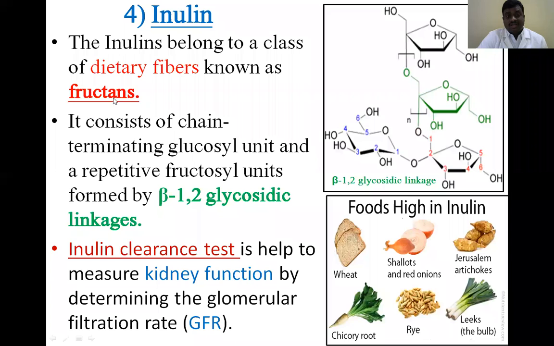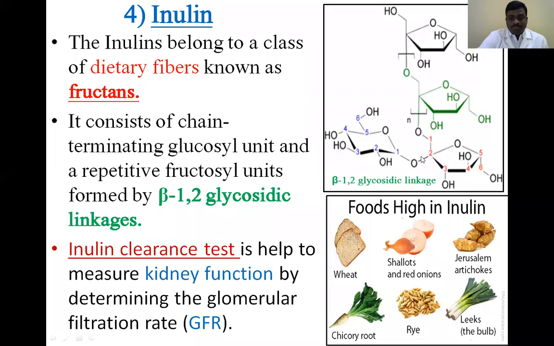Why is it called fructans? The terminating molecule is a fructose. Inulin has many fructose units along with one molecule of glucose. That's why it is called fructans.